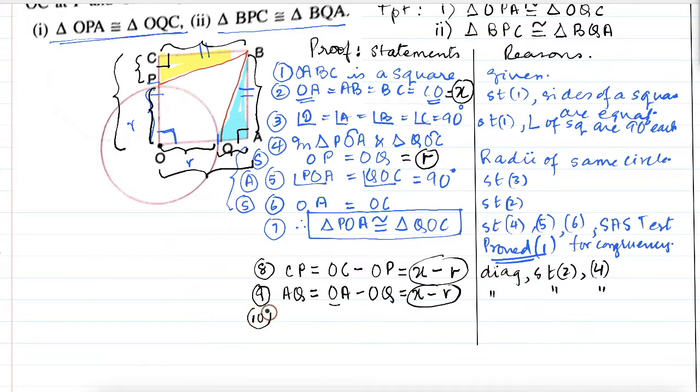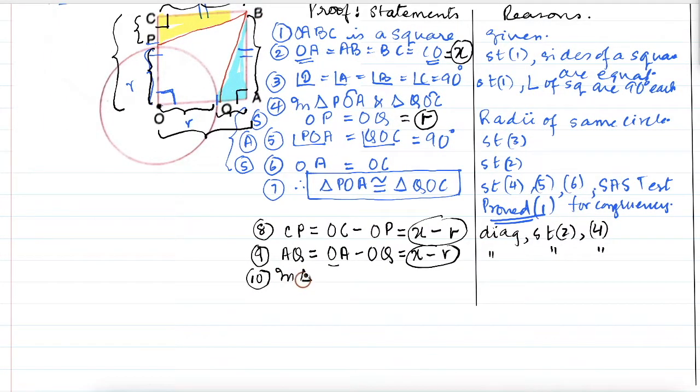Now we will take the two triangles. Which are the two triangles? In triangle BCP, which is the yellow triangle, and triangle BAQ, we will write first CP equal to AQ equal to X minus R. And this will be because of these two statements. So statement 8 and 9.